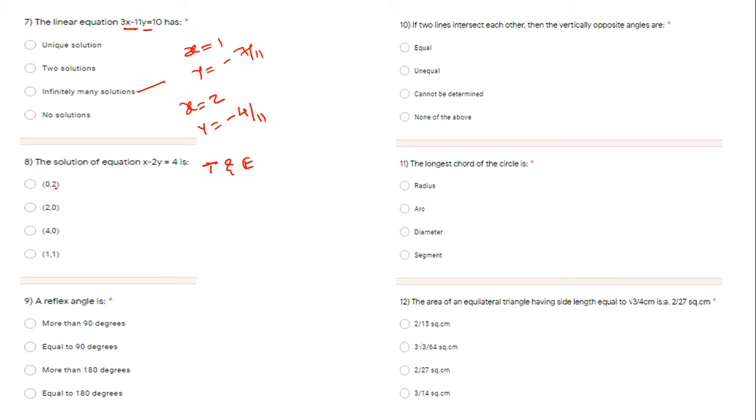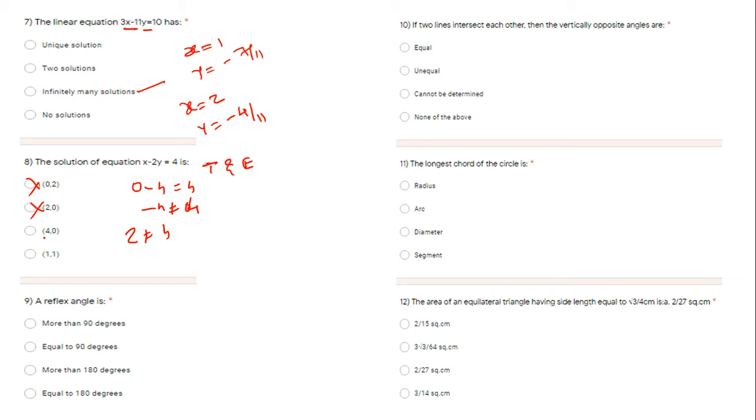0 comma 2. Okay, then if you put x is equal to 0 and y is equal to 2, then 0 minus 4 is minus 4. Minus 4 is not equal to plus 4, so this is not the answer. Now if you put 2 comma 0, so y is 0, then 2 is not equal to 4. So again this is not the answer.